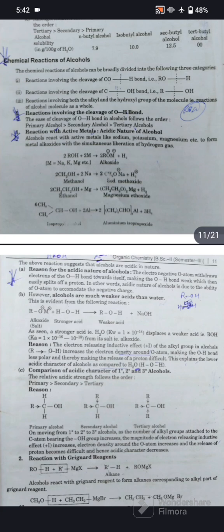Reason: the electron releasing inductive effect of the alkyl group in alcohol increases the electron density around the oxygen atom, making the O-H bond less polar and thereby making the release of a proton difficult. This explains the lower acidic character of alcohol as compared to H2O.